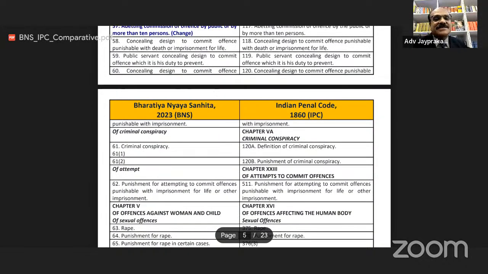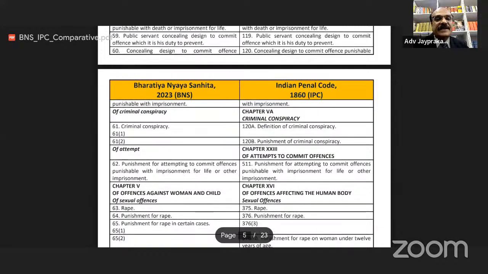So section 60 I am reading again because I read half the part and now I am reading the full part. BNS section 60, concealing design to commit offense punishable with imprisonment. Now of criminal conspiracy. It was under chapter 5A, criminal conspiracy in IPC.